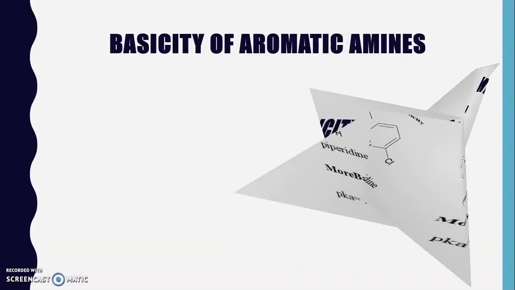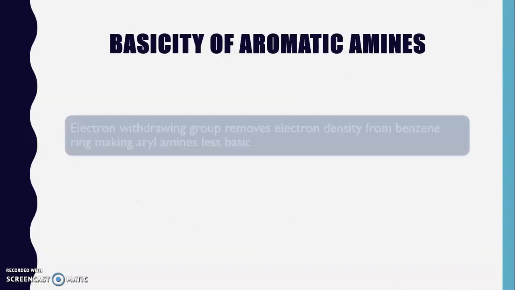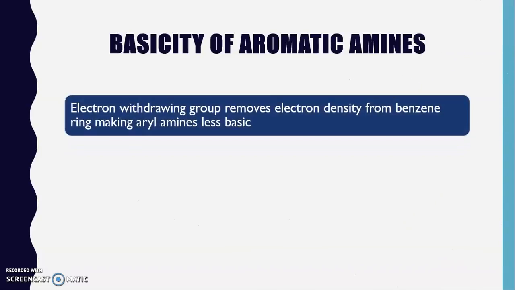Now, after studying the basicity of these aromatic amines, we will see the effect of electron withdrawing groups and electron releasing groups on the basicity of the amines. This effect we have studied in case of phenols also.